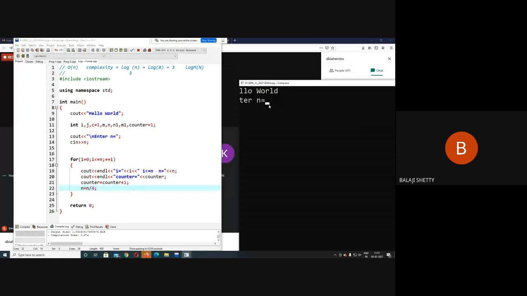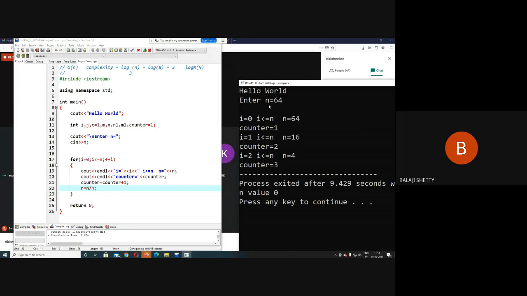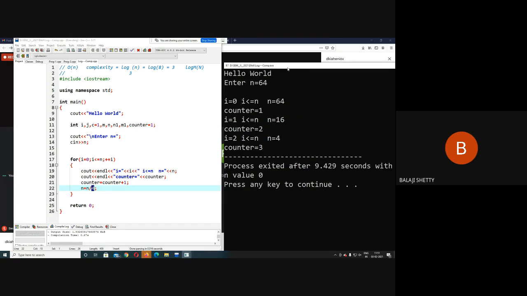Suppose 4 times 4 is 16, times 4 is 64. What will come now here? Counter is 3. What is the time complexity here? Log 64 to the base 4. So in this way, what is the general formula? Log n to the base m. Here replace this 4 by m. So in this way you have to derive the complexity. So I hope this concept is more clear now.